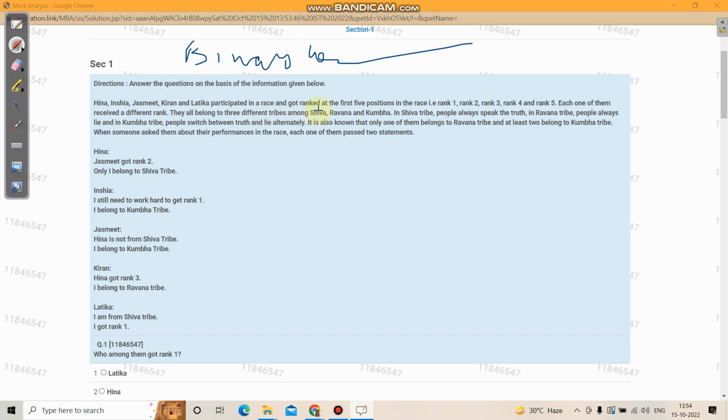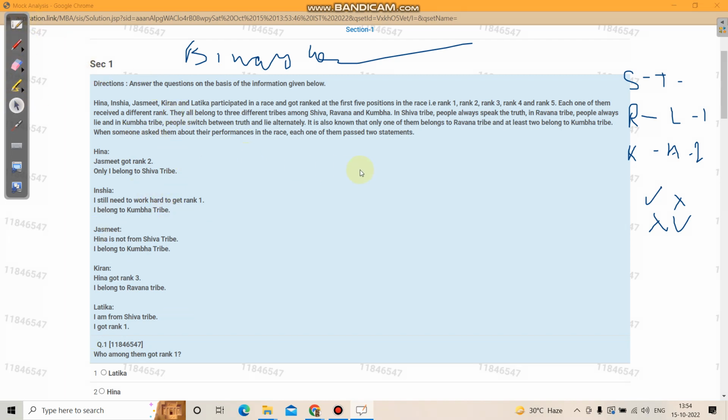H, I, J, K, L participated in a race and got different ranks. They all belong to three tribes: Shiva, Ravana, and Kumbha, so SRK. In the Shiva tribe, people always say the truth. Ravana always lie, and Kumbha alternate, meaning correct-wrong or wrong-correct. It is also known that only one of them belongs to Ravana, at least two belong to Kumbha, and the remaining are truth tellers. Fair enough. These are the four statements made by them.